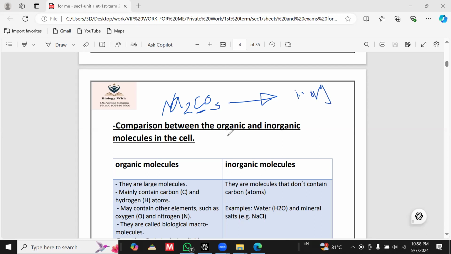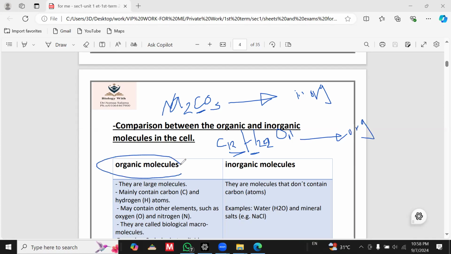Okay, and what about this molecule? C12H24O11, sorry, 11. What about this one? Containing carbon and hydrogen, considered as organic, okay? And the organic molecules are considered as biological macromolecules, okay?